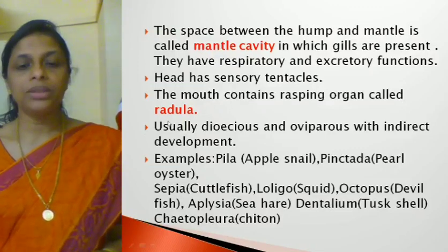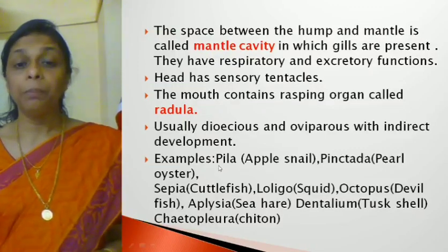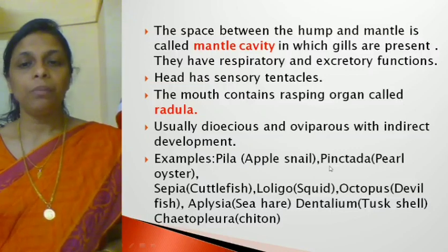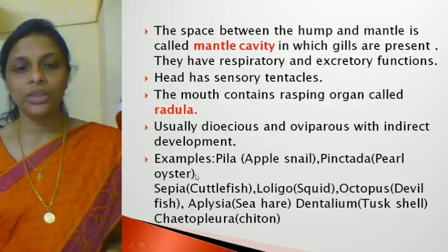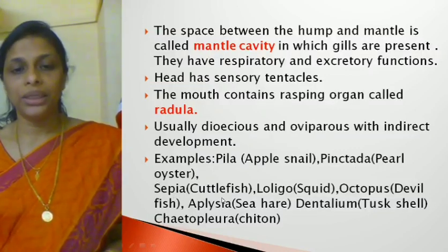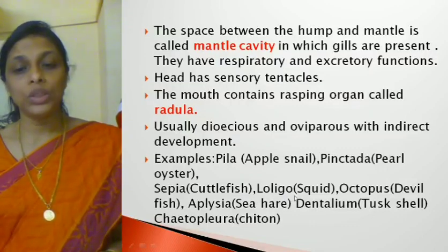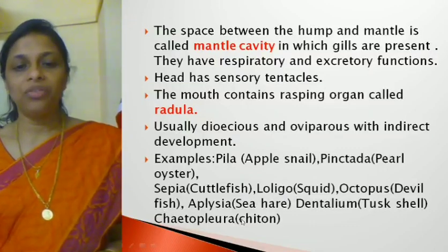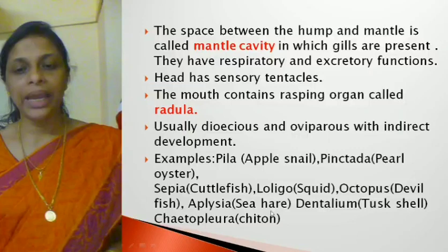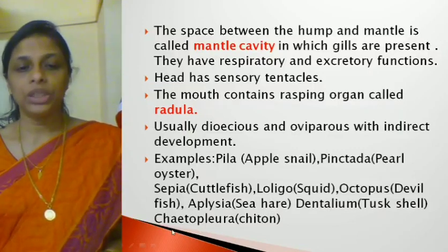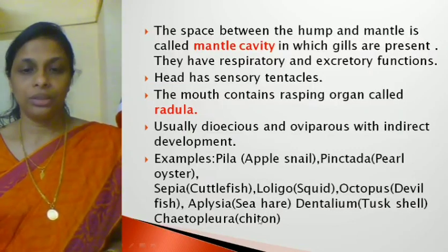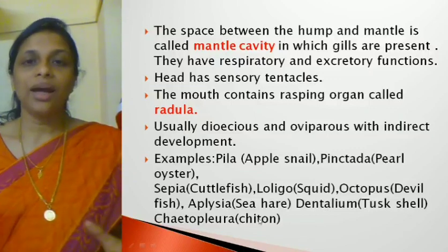Examples. You have to remember some of the examples. Some of the examples are Pila, that is apple snail, Pinctada, which is a pearl oyster, Sepia, which is a cuttlefish, Loligo, which is squid, Octopus, devilfish, Aplysia, sea hare, Dentalium, tusk shell, Chaetopleura, chiton. Okay, so these are some of the examples.